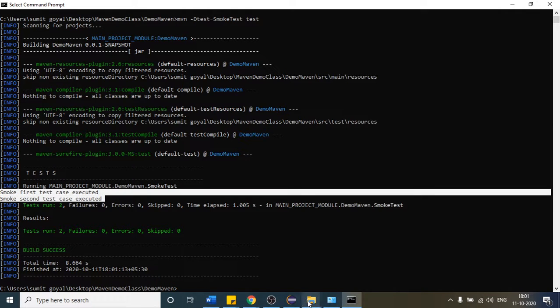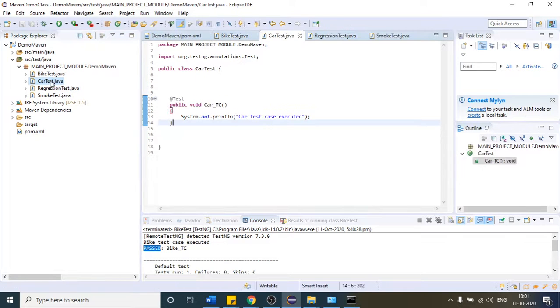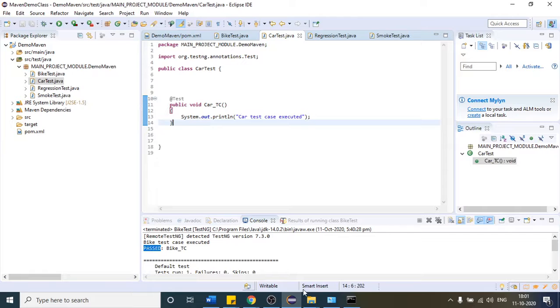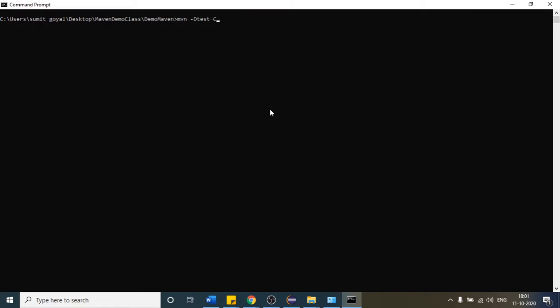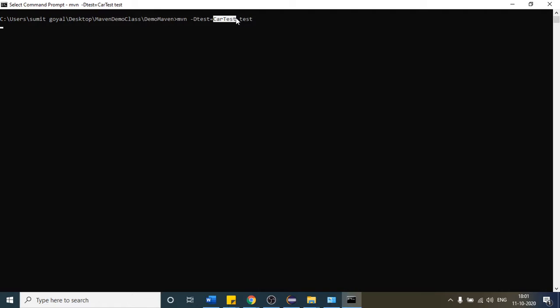Likewise, if you want to run the regression test case, or suppose I want to run the car test case, I think we have only one test case there. How will I do this? Let me clear the screen first. cls, then mvn -D test equals to. What is the class name this time? CarTest. Provide that class name here, and after that write test. Hit enter. This time it will run only one test case, because this class only has one test case. Let us wait for that to finish.